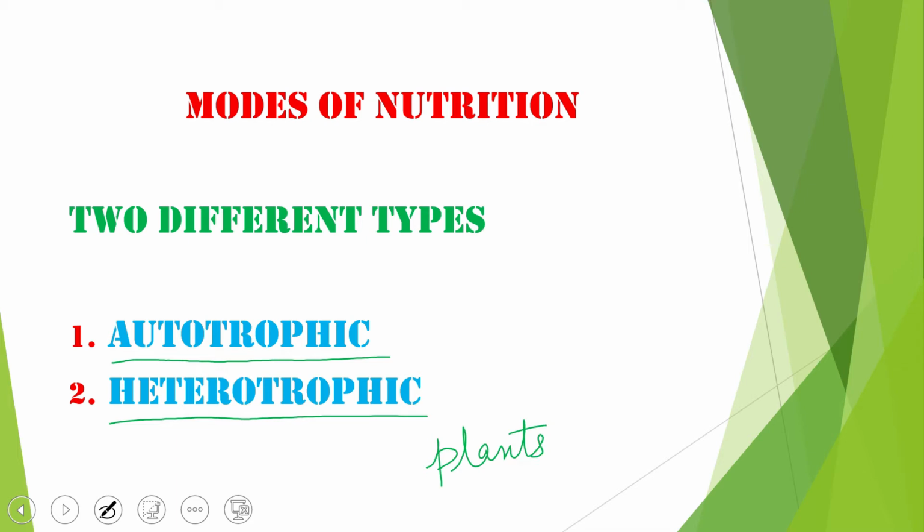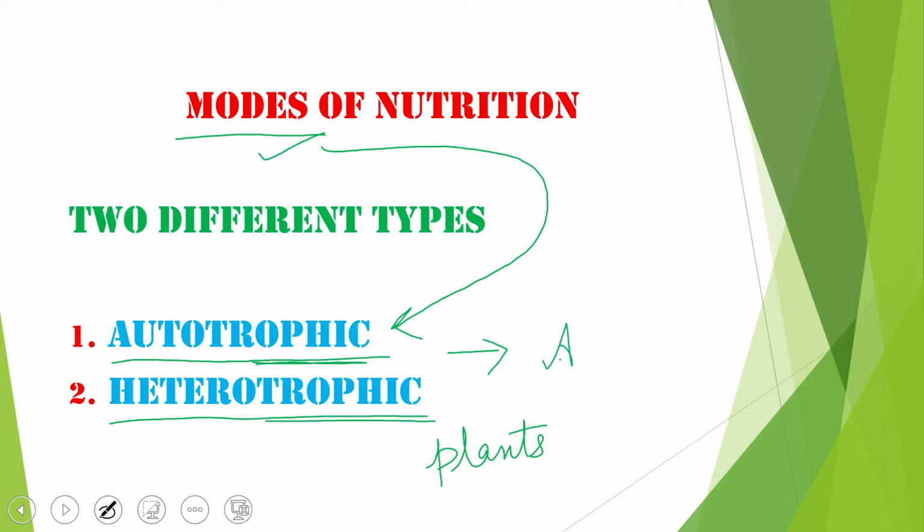Students, always remember that when the word modes is given, they are talking about the word trophic, as in autotrophic. Trophic is the mode of nutrition. Sometimes students get confused between two terms, trophic and autotrophs, because they relate both as a mode of nutrition. So we have to differentiate between them.